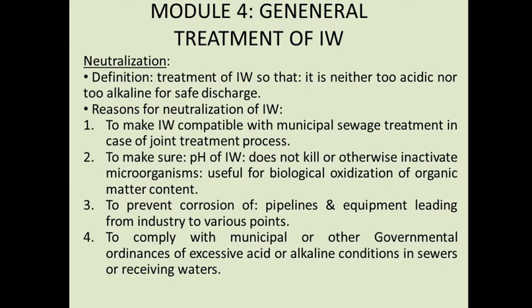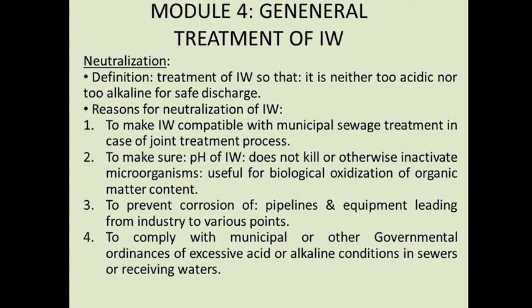So what are the reasons for neutralization of industrial waste? First, to make industrial waste compatible with municipal sewage treatment in case of a joint treatment process. Next, to make sure the pH of industrial waste does not kill or otherwise inactivate microorganisms useful for biological oxidation of organic matter content. That means the pH should be favorable for the treatment of industrial waste.